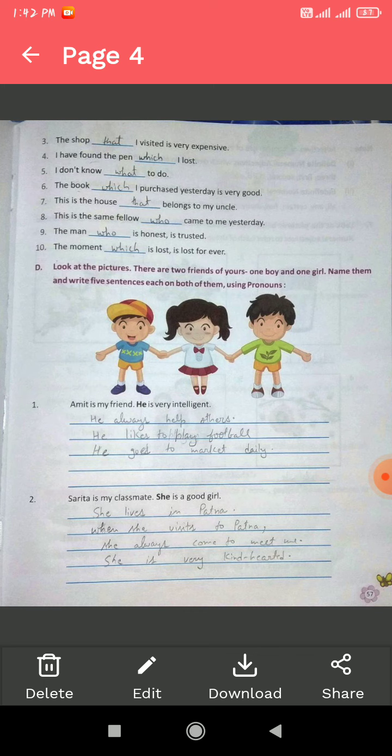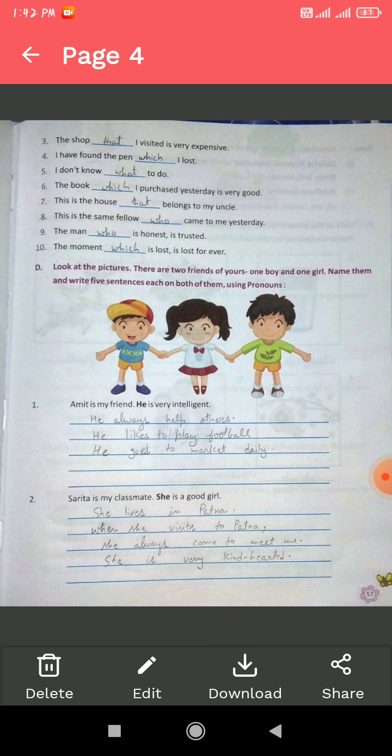I don't know dash to do. I don't know what to do. The book dash which I purchased yesterday is very good. The book which I purchased yesterday is very good. This is the house that belongs to my uncle. This is the same fellow. Fellow means friend. Okay, this is the same friend who came to me yesterday.